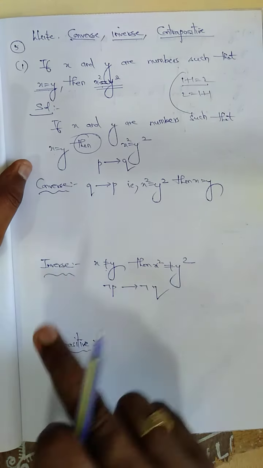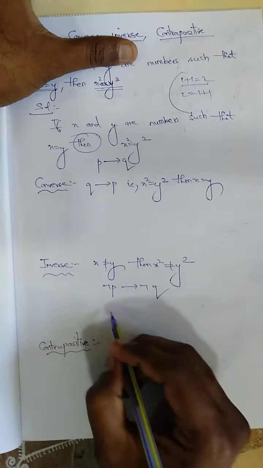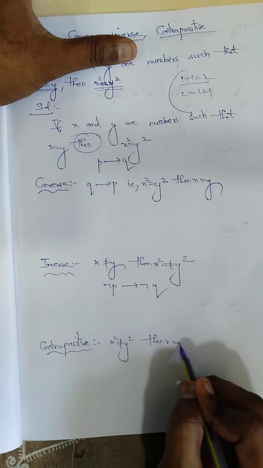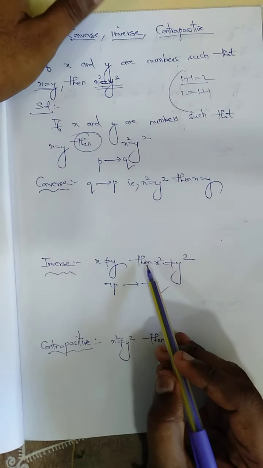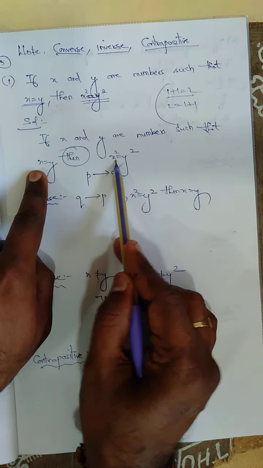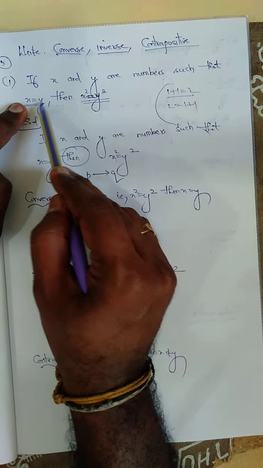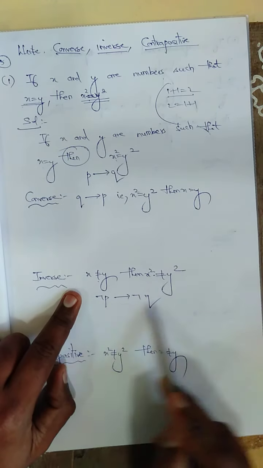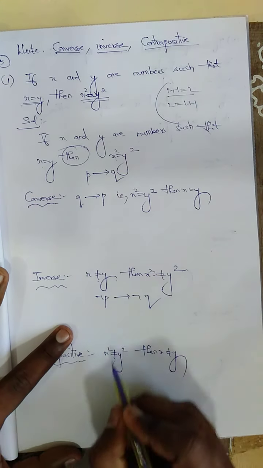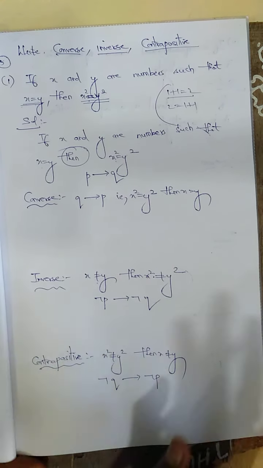Now for the contrapositive. It is very simple: if x square is not equal to y square, then x is not equal to y. So for the first one, this is the given statement. The converse: if x square is equal to y square, then x is equal to y. The inverse: if x is not equal to y, then x square is not equal to y square. From this, the contrapositive: if x square is not equal to y square, then x is not equal to y. So I write negation of Q conditional negation of P. That's all. This is a sum.